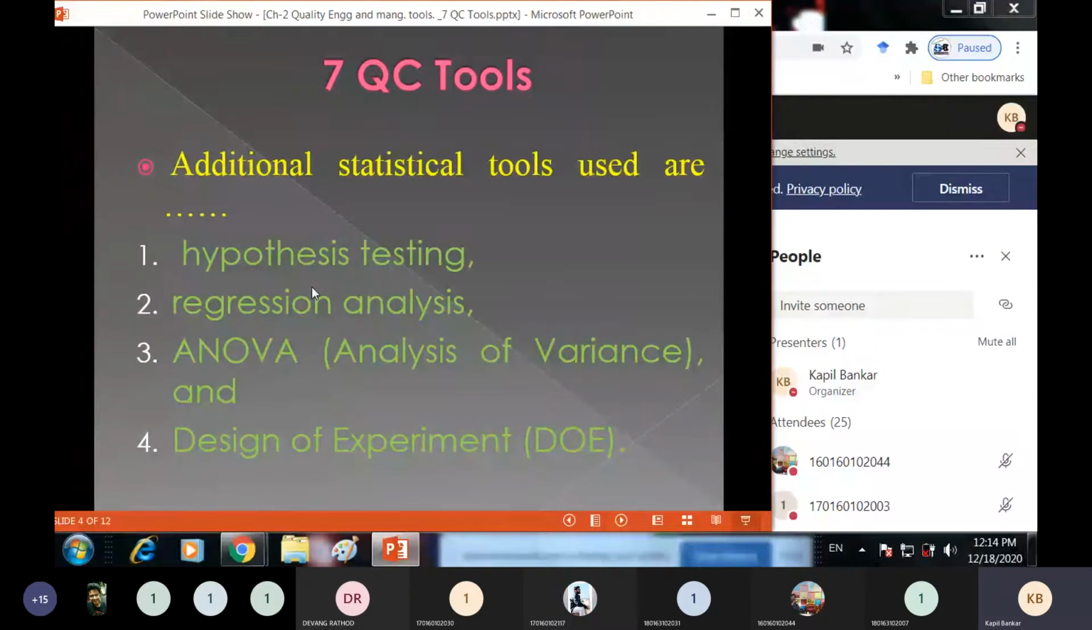Before that, additional statistical tools are also used, that are hypothesis testing, regression analysis, ANOVA, which stands for analysis of variance, and design of experiments. So these are additional statistical quality control tools, besides the 7 QC tools. But right now we will discuss only the 7 QC tools, and among these, today we will discuss only the first one, that is Pareto diagram or Pareto analysis.